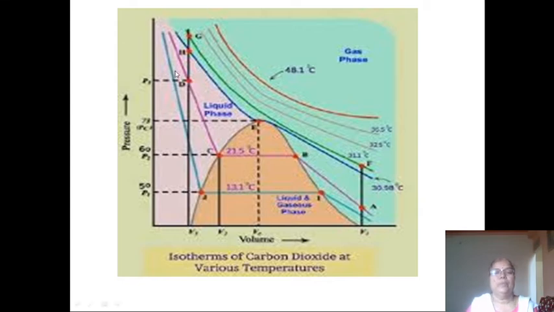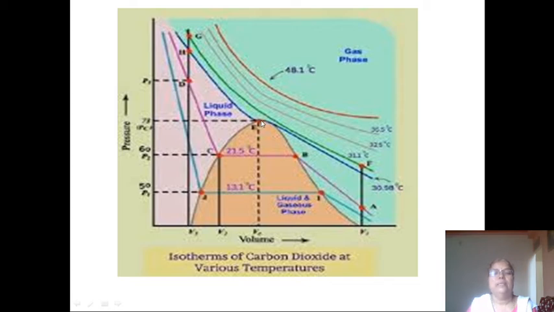Okay, no decrease in volume takes place, and as temperature increases, this vertical portion goes on decreasing, and at a certain temperature, 73 degrees centigrade, it becomes a mere point.